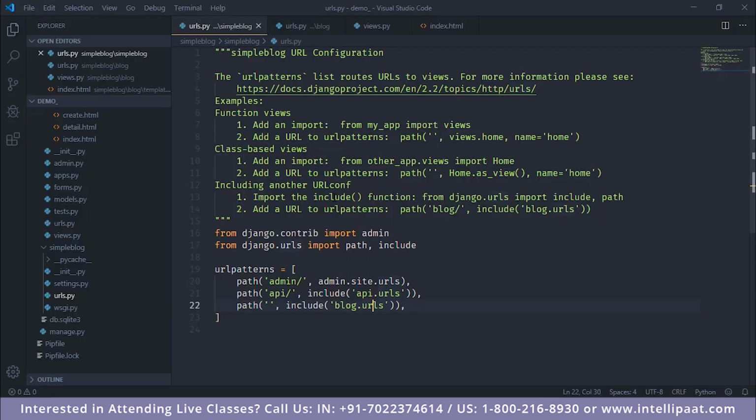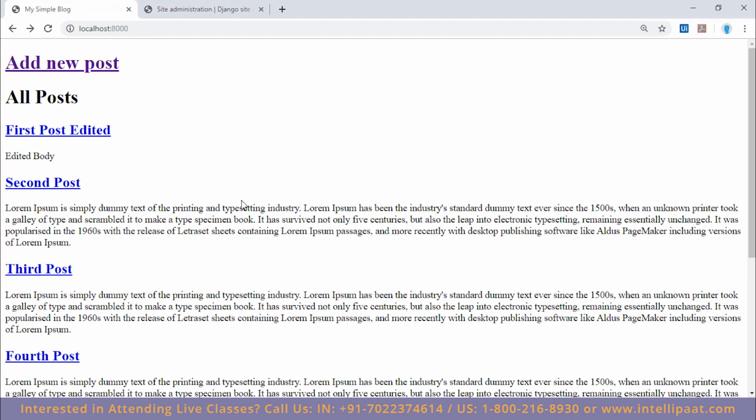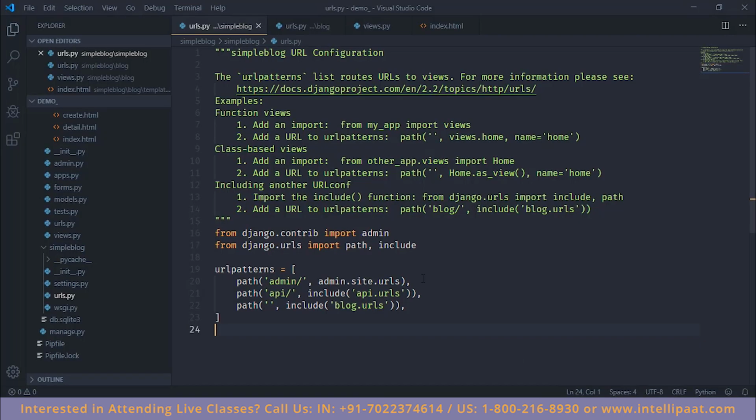So for instance, we have a sample application. In this is the urls.py file or the base URL file of our project. Any request that comes to our application will first hit this file. So let's say that we go to our base URL. A base URL is basically your site's domain. If you've deployed your site, then it's the domain name that your site uses, like www.simpleblog.com or anything else. Right now we are testing things out on our local machine, so it's localhost:8000, which is the port number. So we make a request. This request goes to the URLs file. Now simply because it's just a base URL, it will look at the empty string.